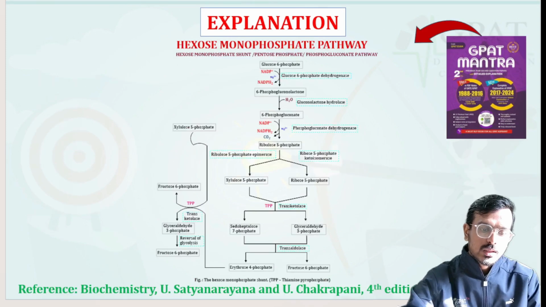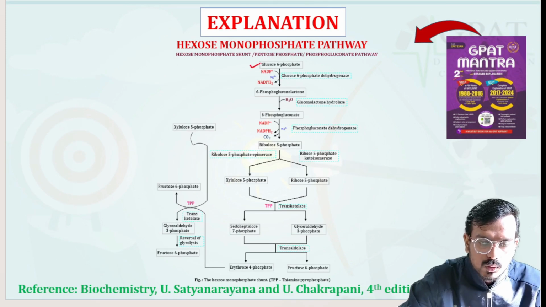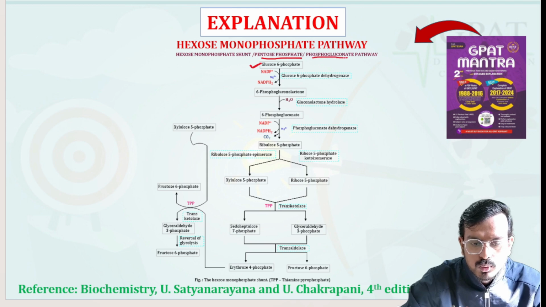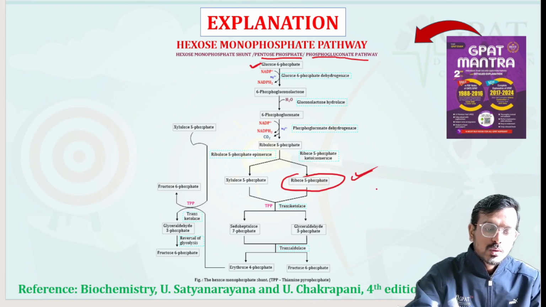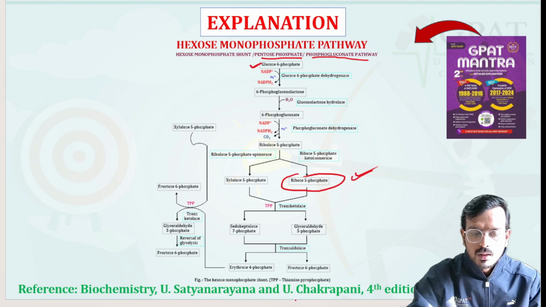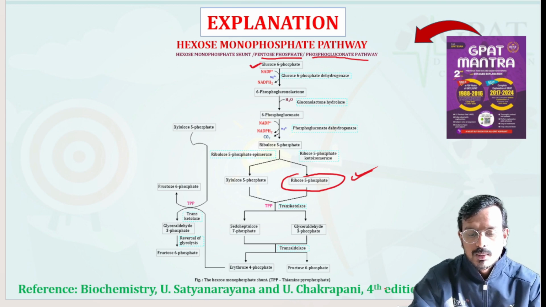Okay, so this is the cycle. This basically starts from glucose 6-phosphate. This is also called the pentose phosphate pathway or phosphogluconate pathway. Starting from your glucose 6-phosphate, here ribose 5-phosphate is one of the intermediates. The reference has been taken from the standard book of biochemistry by U Satyanarayan and Chakrapani.